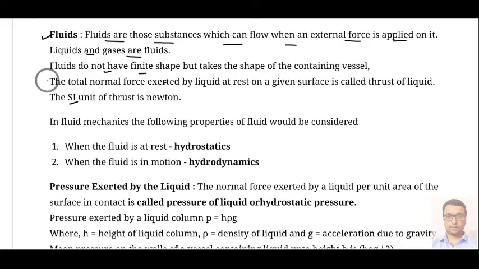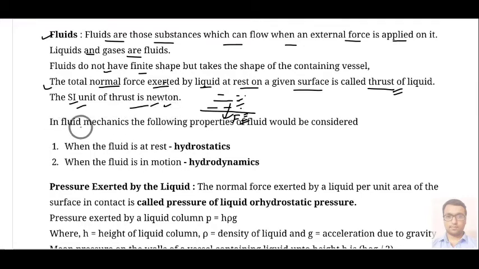So the total normal force exerted by the liquid at rest on a given surface is called the thrust of the liquid. Whenever some liquid is kept on a surface, then the total amount of weight or total amount of force exerted by the fluid on the surface is called its thrust. The SI unit of thrust is Newton, because basically it is a force only.